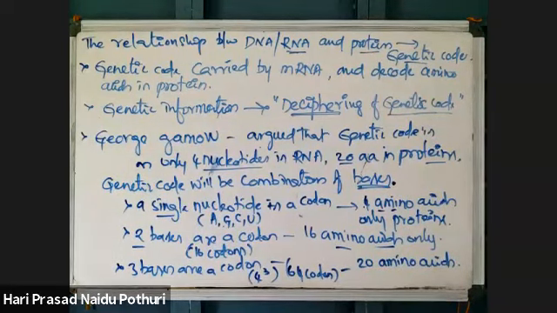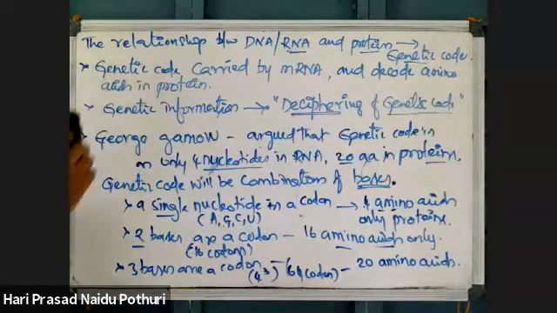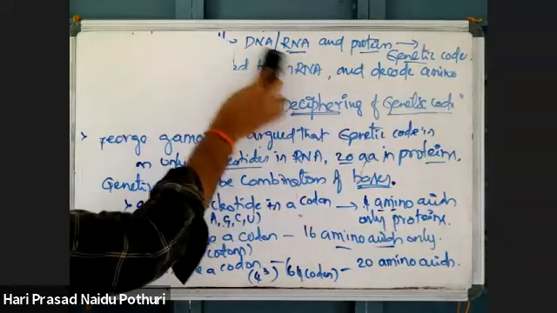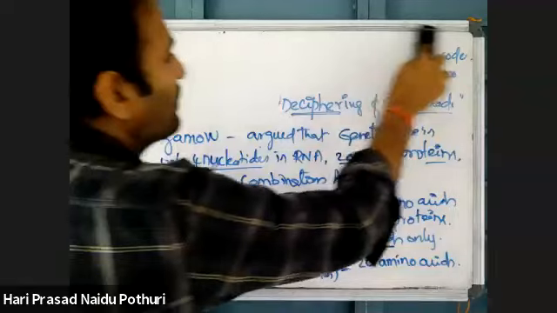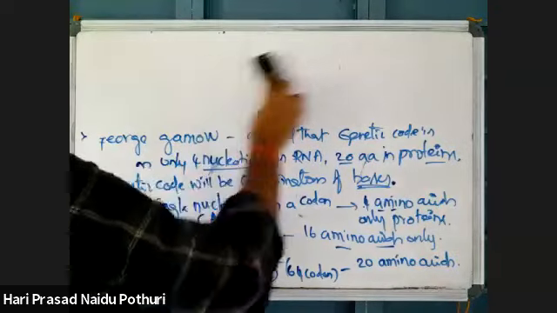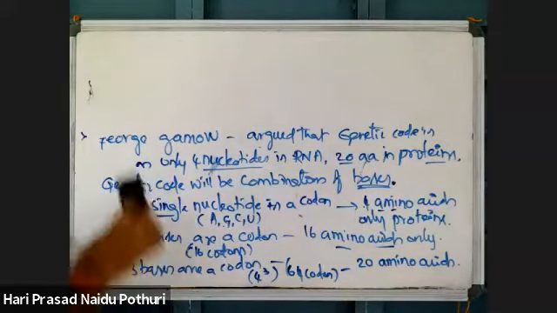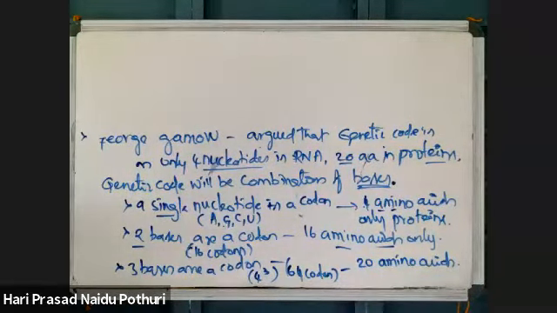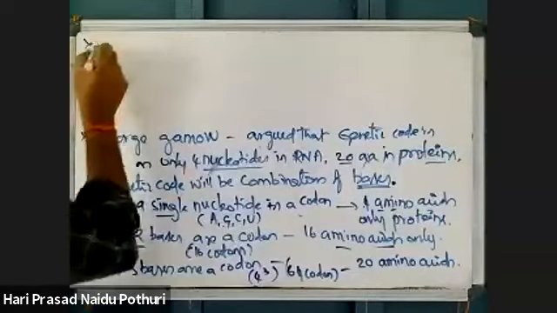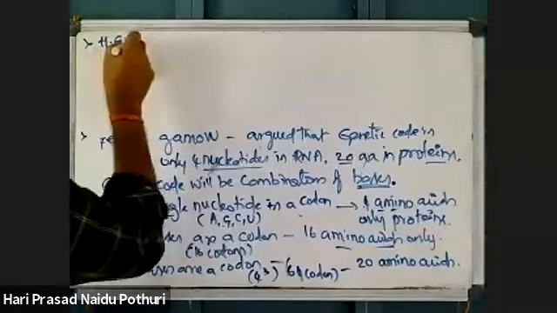Like that, it was studied. Then some other scientists also worked on deciphering the genetic code, and they proved that the genetic code is a triplet codon. Each and every codon's function they identified, which codon codes for which amino acid. Okay, among them, the first scientist is H.G. Khorana.